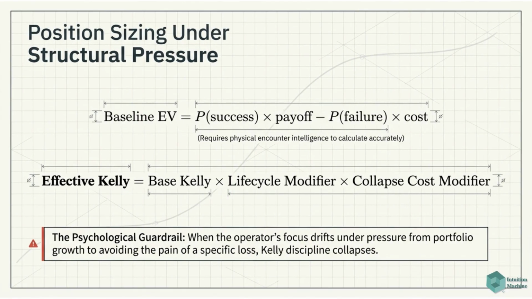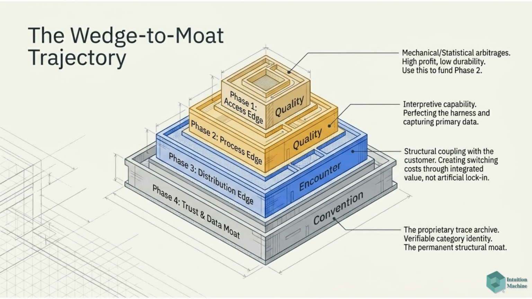Position sizing under structural pressure involves calculating baseline EV and effective Kelly. A psychological guardrail is necessary to prevent Kelly discipline collapse when an operator's focus drifts. The wedge-to-moat trajectory starts with Phase 1, using mechanical arbitrages. Subsequent phases involve perfecting the harness, creating switching costs, and finally, establishing a proprietary trust and data moat.